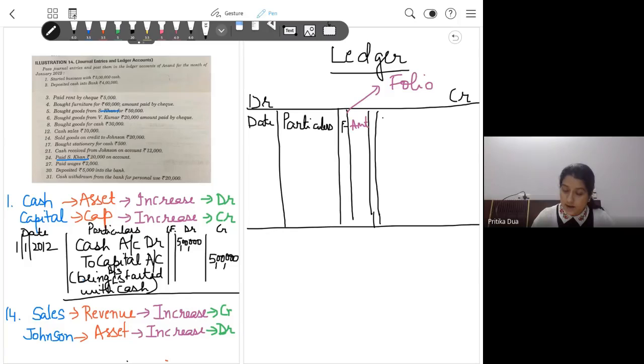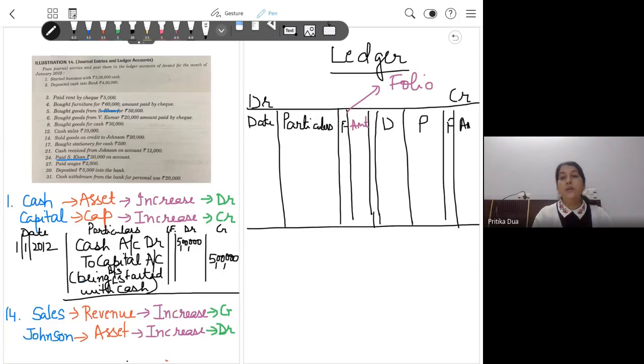So, which means you are again having the column of date, then particulars, then again a folio column and an amount column. So here I'm writing everything in short, but in the paper, or when you are practicing questions, we are not using any short forms. Not portfolio, it is only folio. So let us see what each of the column represents. Date is the date on which that particular transaction has taken place.